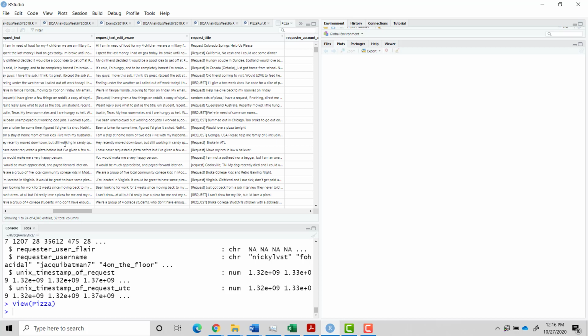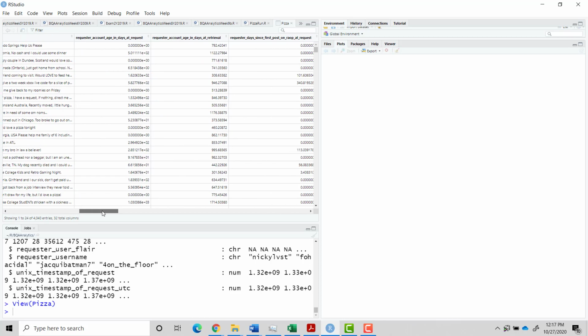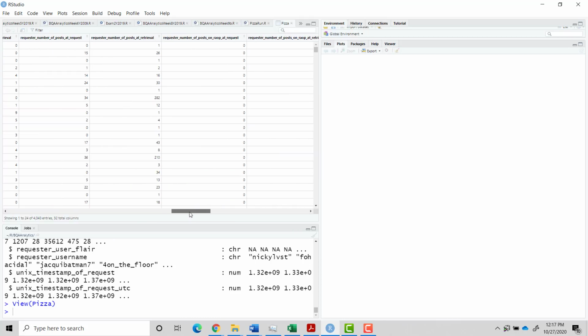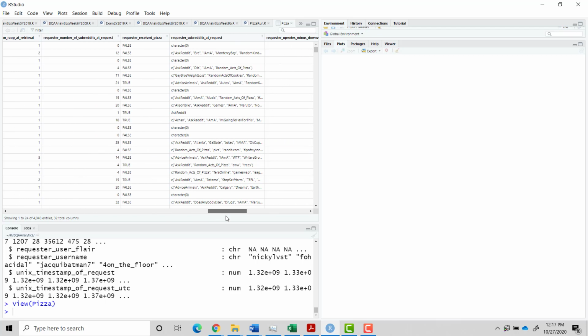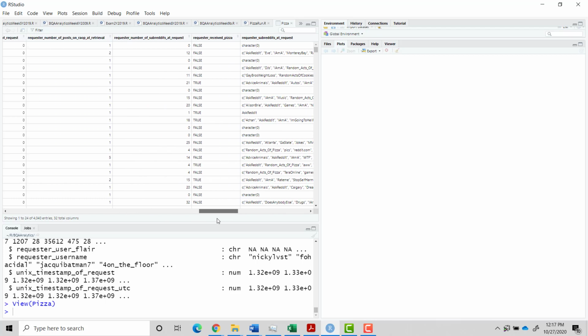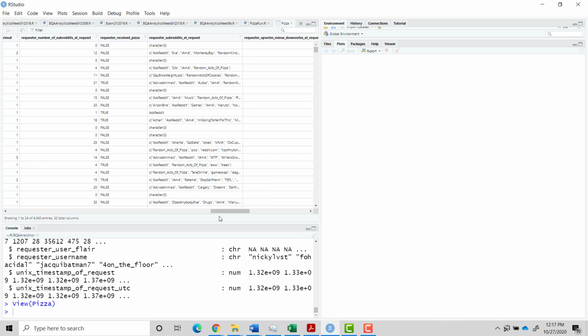We've got the request text, I think the edited request text, and the title of the request. Then we have all that information about the requesters' posting habits and their account, etc. And here we have whether or not we received the pizza, which is our dependent variable.